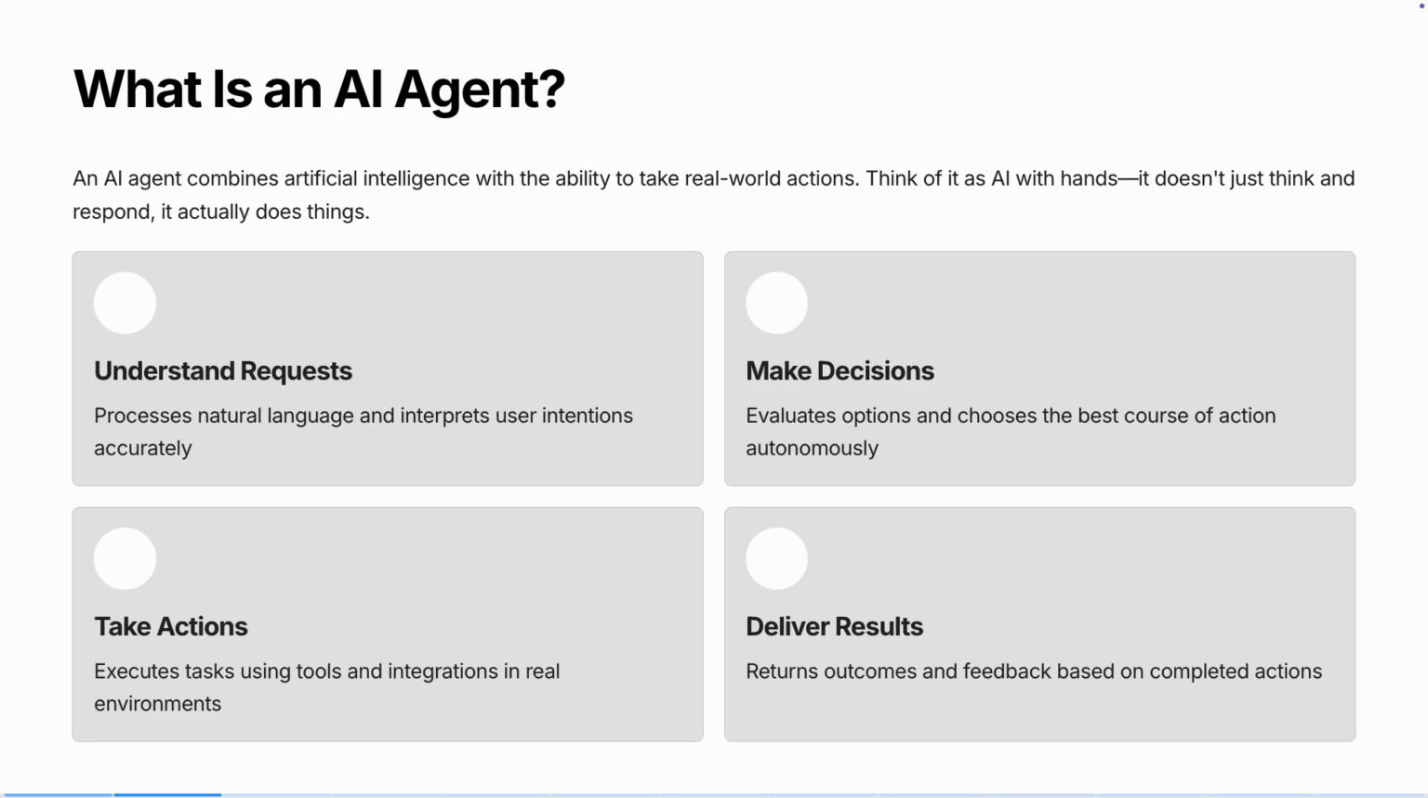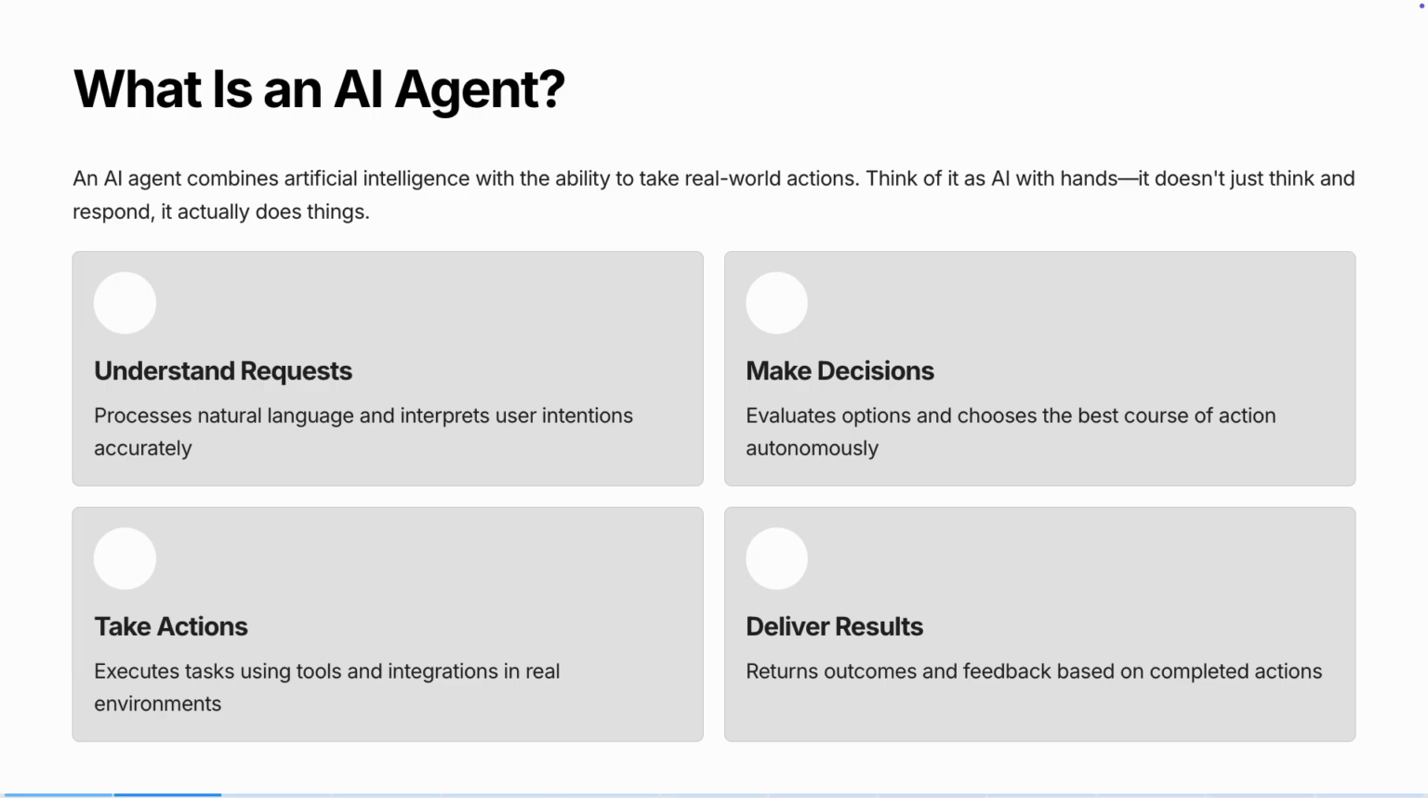An agent can understand your request. It processes natural language just like a chatbot, figuring out what you actually want. Make decisions autonomously. It evaluates different options and chooses the best course of action without you having to micromanage every step. Take actions. This is the key difference. It can execute tasks using tools and integrations. It can call APIs, query databases, send emails, fetch weather data, manipulate files, whatever tools you give it access to. Deliver results. It returns outcomes and feedback based on what it actually accomplished.